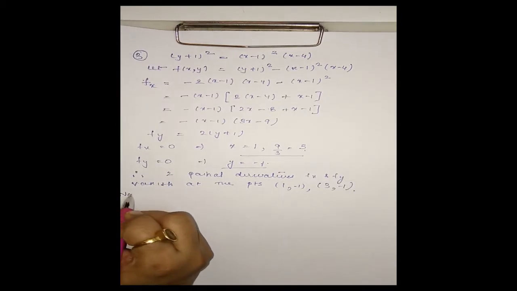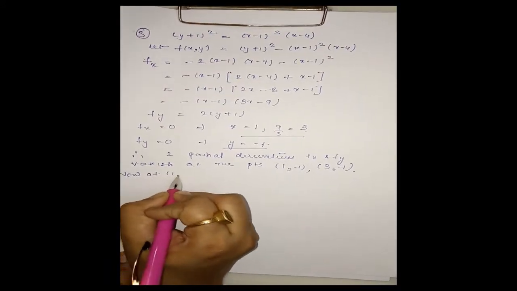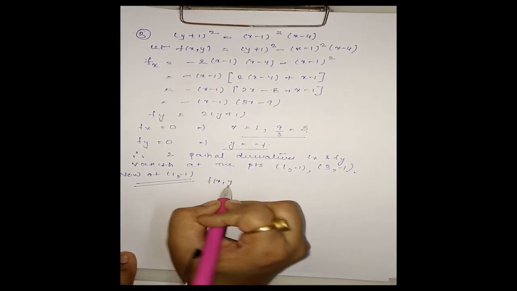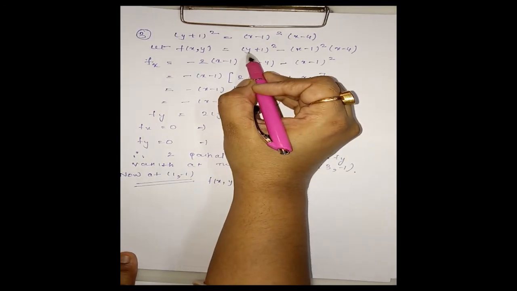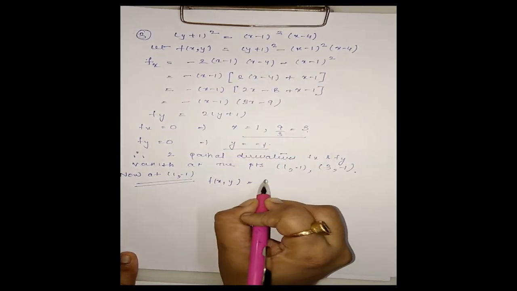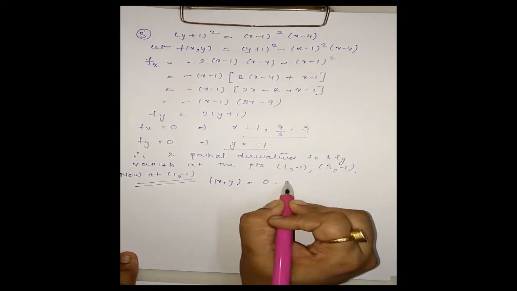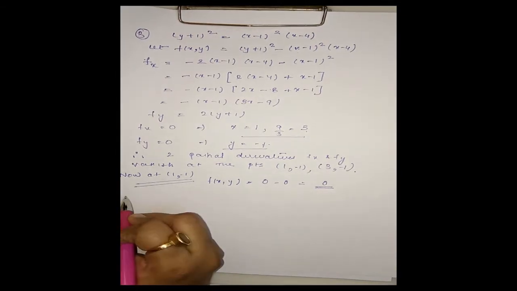Now at (1, −1), f(x,y) is equal to, this will be 0 on taking y to be −1, minus, on taking x to be 1 here, this will be 0. That is, the equation f(x,y) = 0 is satisfied.